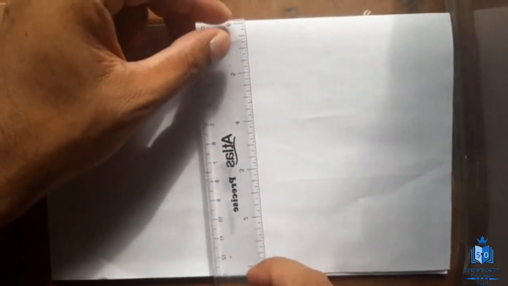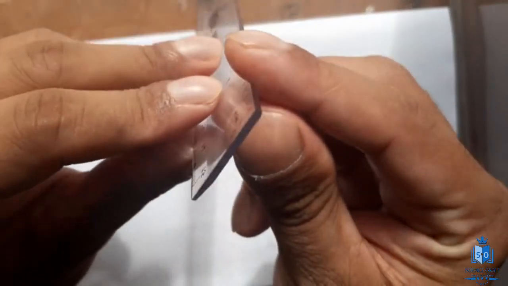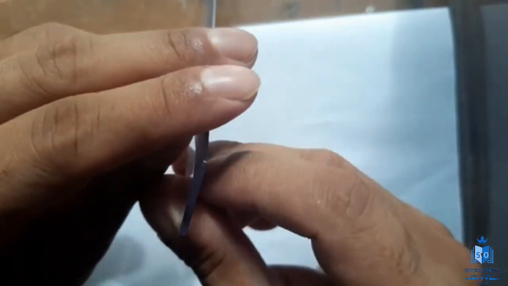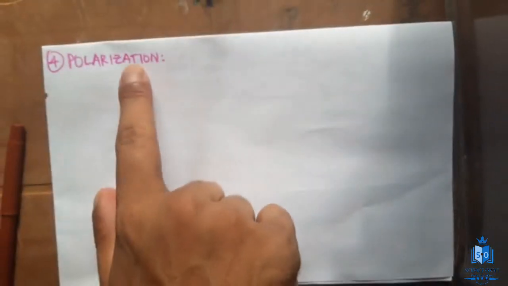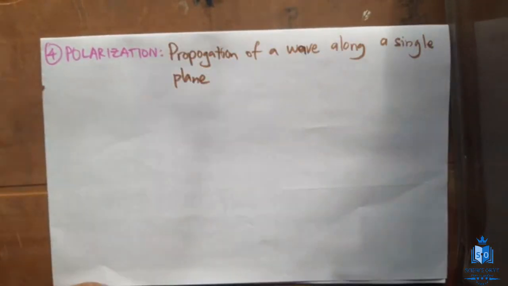This is one plane, this is one plane, this is one plane, this is one plane. You can see it's slanted, right? Different planes, like that. So if a wave is polarized, or if a wave undergoes polarization, it will be directed only in a single plane. That is what polarization means. This is going to be the definition of polarization.